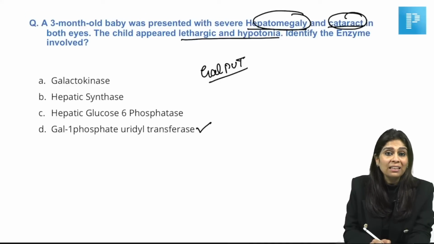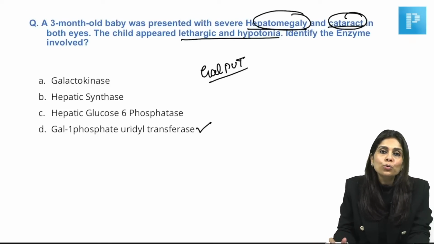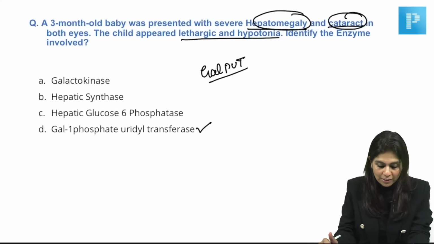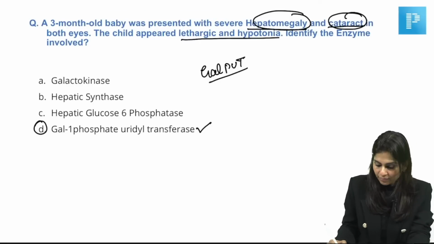The child will not be lethargic. You will not observe hypotonia. Whenever galactosemia is because of the defect of just galactokinase, you will observe only cataract as changes and urine will answer Benedict's test. Because they have given hepatomegaly as well, the answer is galactose 1-phosphate uridyl transferase deficiency. So, answer for this question is choice D.